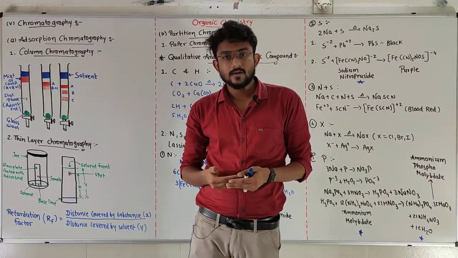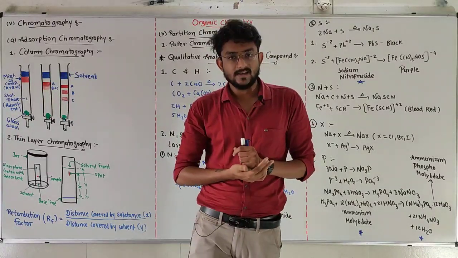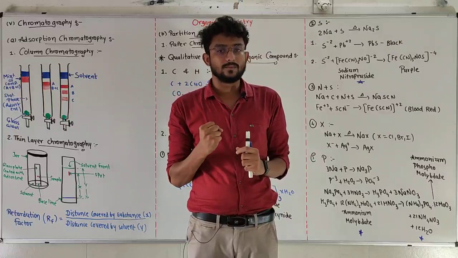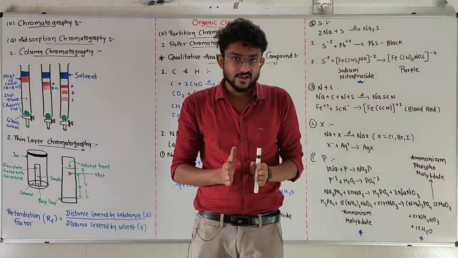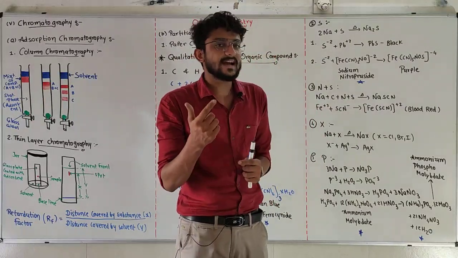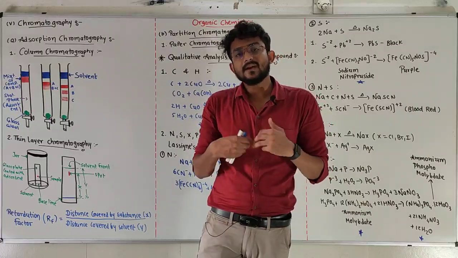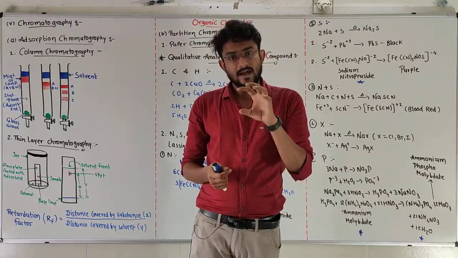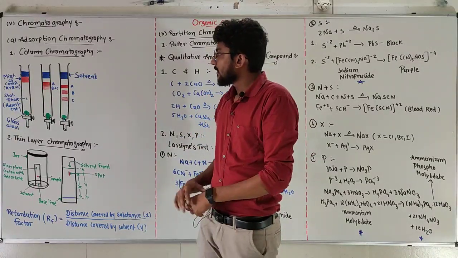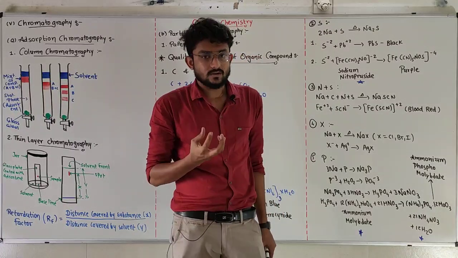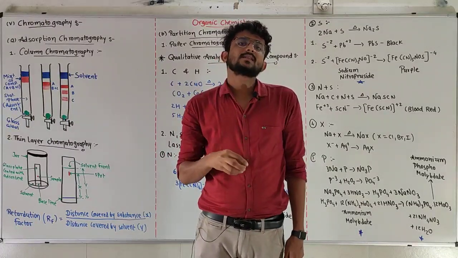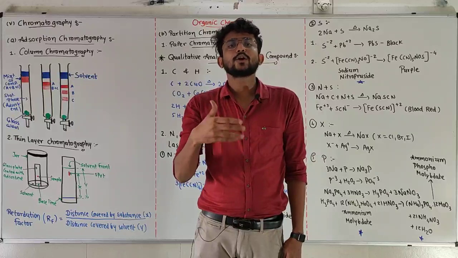What happens here? We have one stationary phase, an adsorbent, the substance which is going to adsorb. For example, alumina and silica gel can work as an adsorbent. Now, when a substance or a mixture passes through the stationary phase, depending on its rate of adsorption, the components are going to be separated.